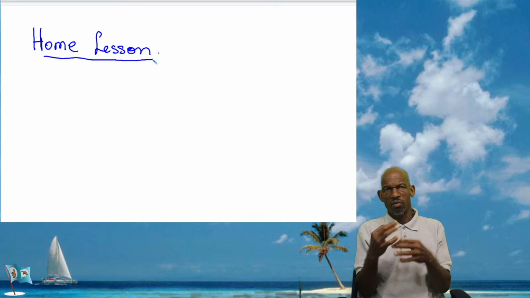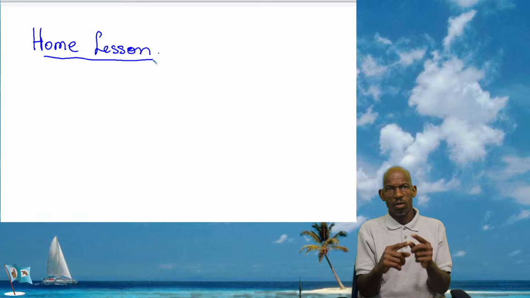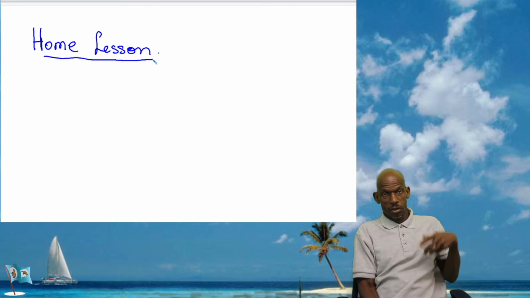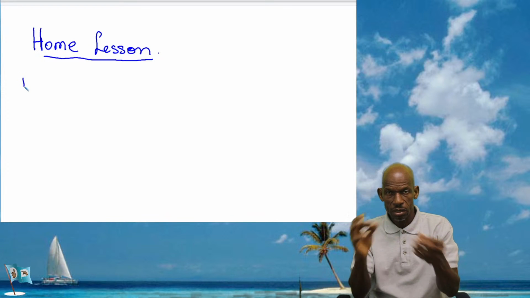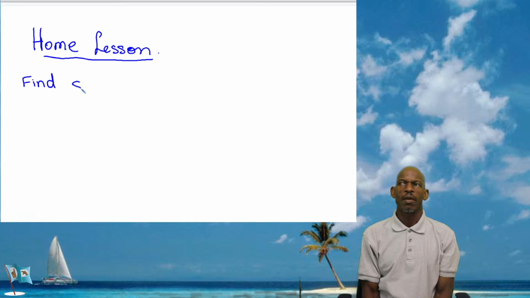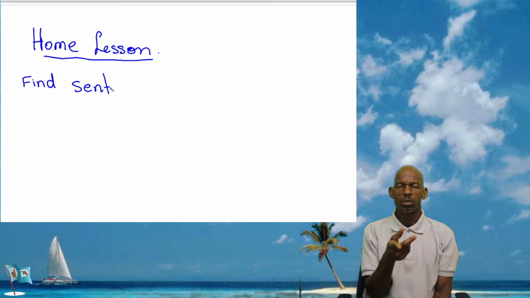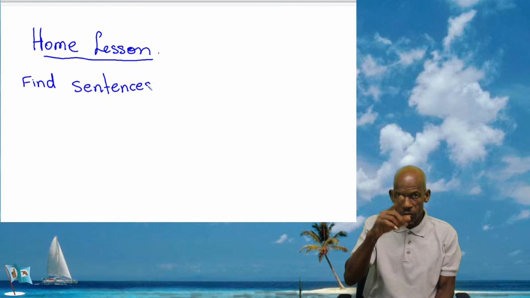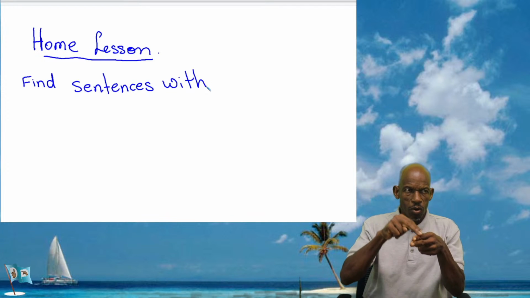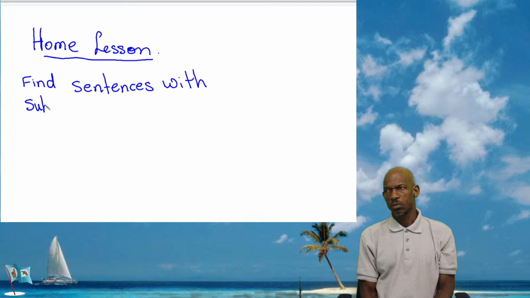But on the internet, there's a whole set of materials that you can access. I want you to find sentences with pronouns, with subject pronouns.